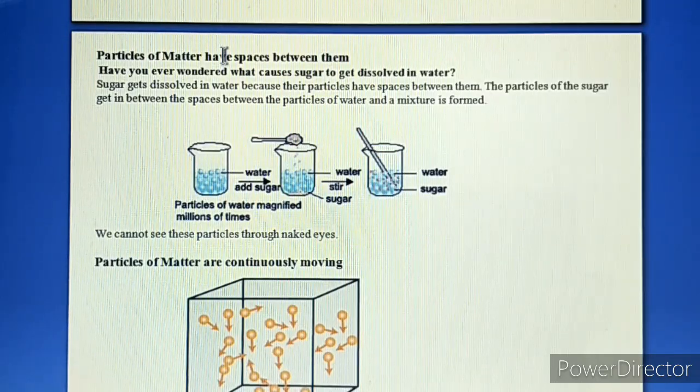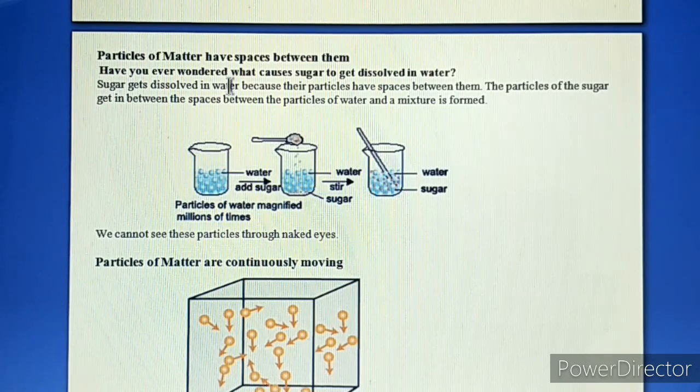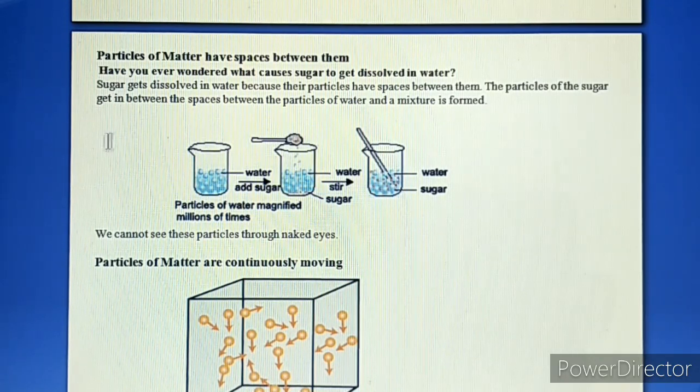Now, moving on to the first one, I am going to explain this first one with an activity. Particles of matter have spaces between them, and how can you say that? Have you ever wondered what causes sugar to get dissolved in water?